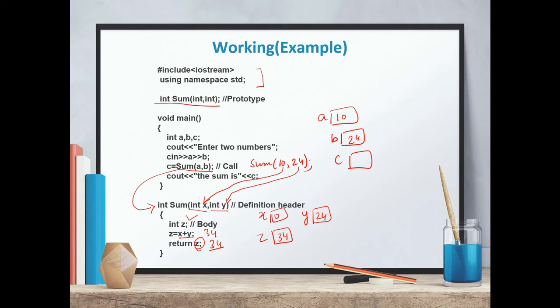Okay. Now as soon as the return statement is there in the function, we go back to the calling program. So the control is now transferred to the calling program. Here the sum ab call will be replaced by this return value, which is 34, and this 34 will be assigned to c. Now the value of c will become 34, and it will be displayed as the sum is 34. Okay. So this will be the output: the sum is 34.